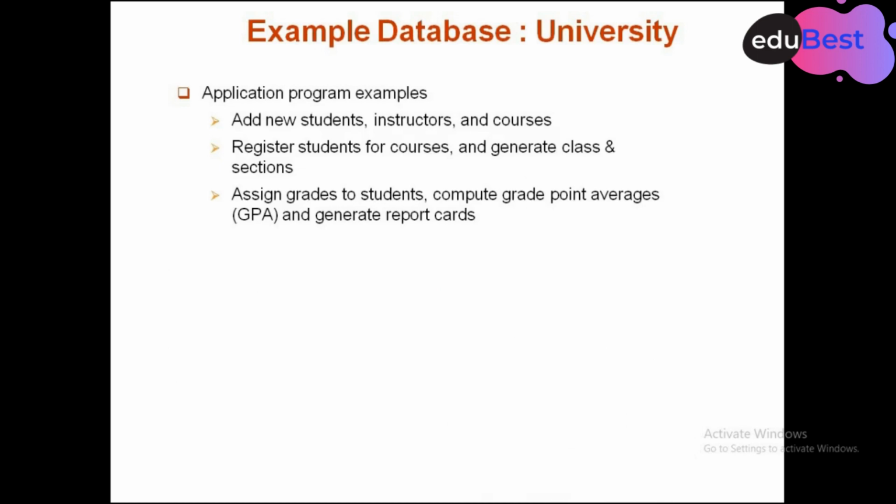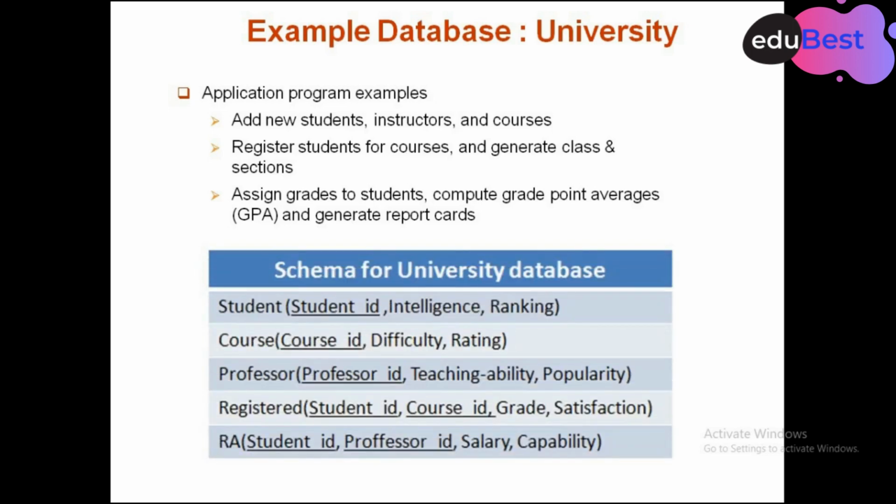If we talk about an example of a university, we have to add new students, instructors and courses, register students for courses, and generate classes and sections. These are some programs that we use in a university. So two things we need to see: one is the application programs and the other is the schemas or tables that we are going to use. In the university we can see student, course, professors, registered students. So these are some of the schemas or tables that we are going to use in a university database management system.